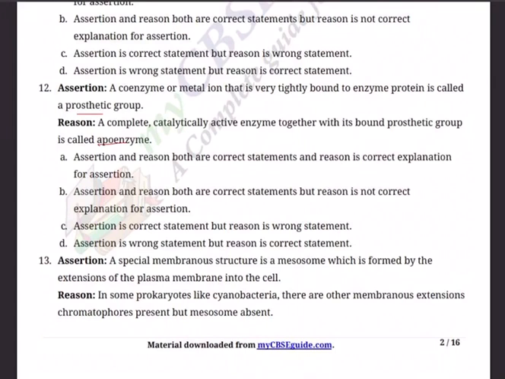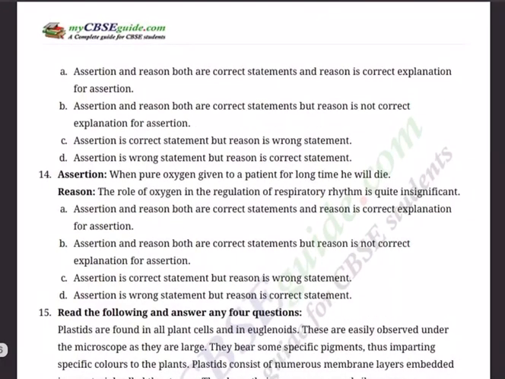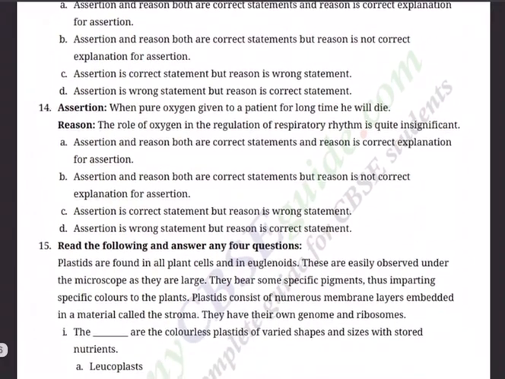We move on to question number 13. Assertion: a special membranous structure is mesosome, which is formed by the extensions of plasma membrane into the cell. Reason: in some prokaryotes like cyanobacteria, there are other membranous extensions, chromatophores, present, but mesosome absent. A. A and R both are correct, and R is correct explanation for A. B. A and R both are correct, but R is not correct explanation for A. C. A is correct, but R is wrong. D. A is wrong, but R is correct.